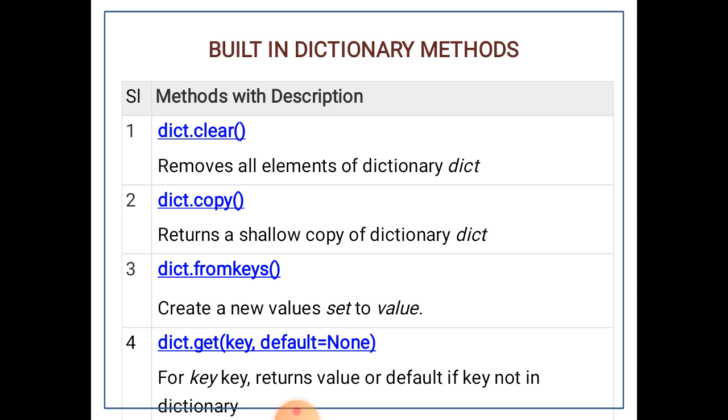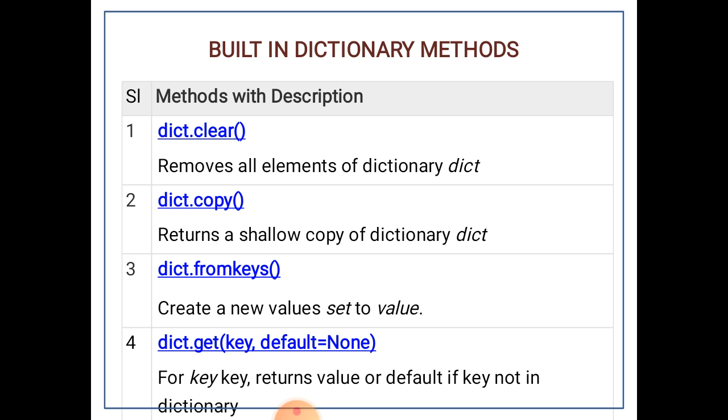So here we are going to study about the different dictionary methods. You can see there the different dictionary methods. The blue letter words are the dictionary methods, and the black letter words are the method descriptions there. Dict clear removes all the elements of the dictionary DICT. Dict copy copies the elements of the dictionary DICT.